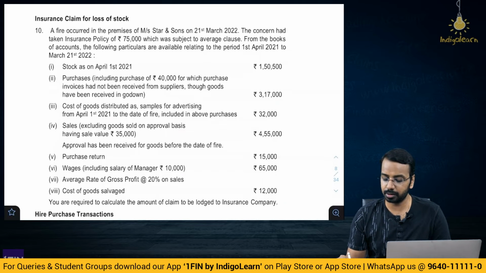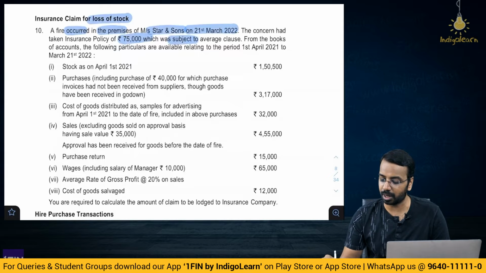This is on insurance claim for loss of stock. Very simple question actually. A fire occurred in the premises of Star and Sons on 21st of March. The concerned had taken an insurance policy of 75,000 which was subject to average clause.